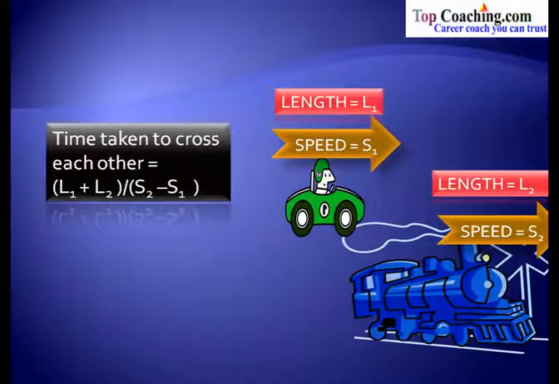So this is how problems on trains, regarding the length of the train and the time taken to cross a pole, a plank, a platform, or any other train which is moving in the same or opposite direction, are calculated.